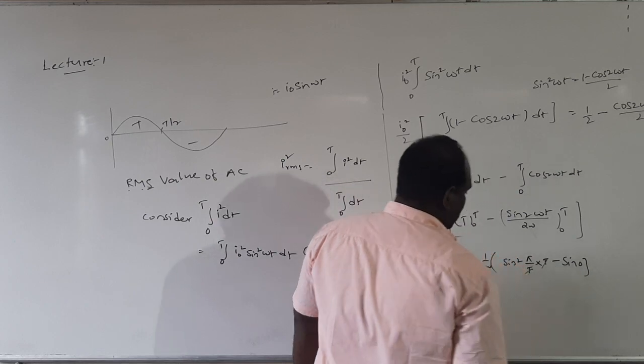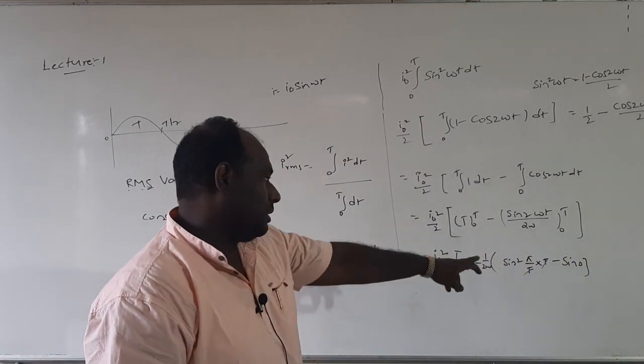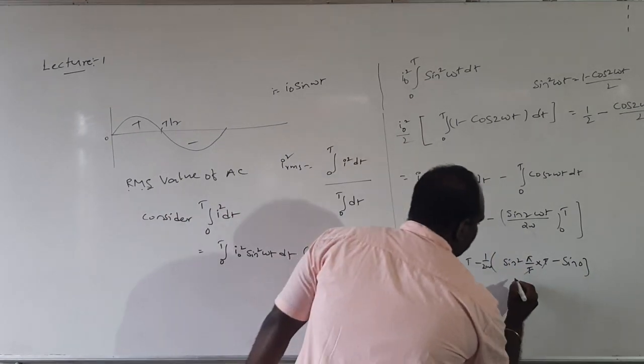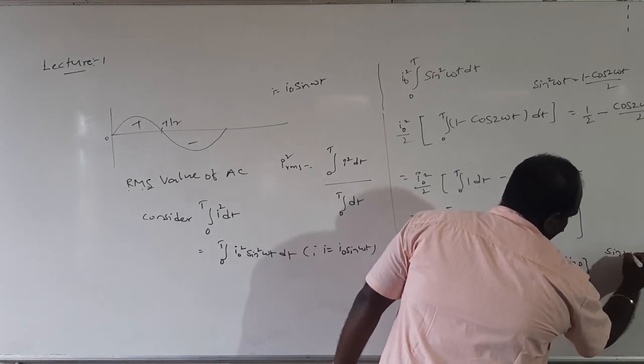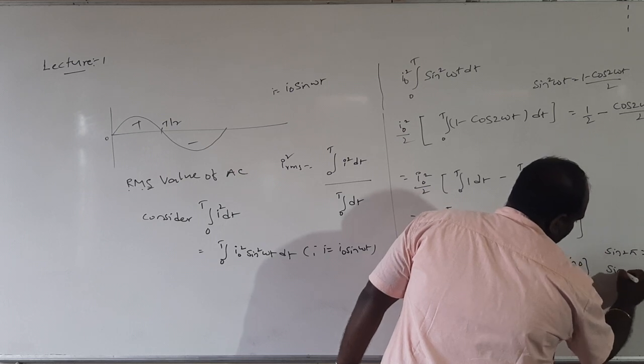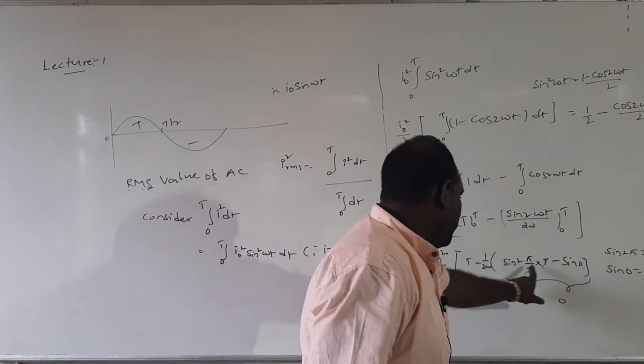Pi gets cancelled, sin 2 pi value is 0, sin 0 value is 0, so this total term becomes 0.